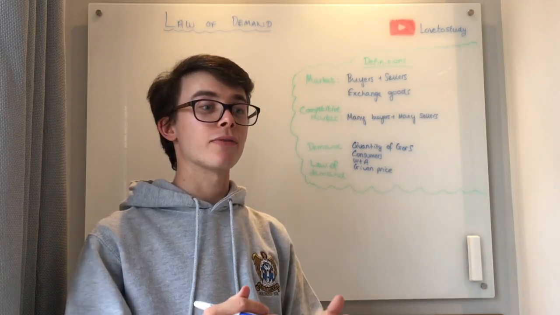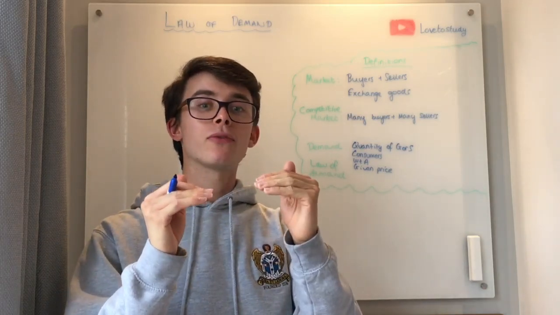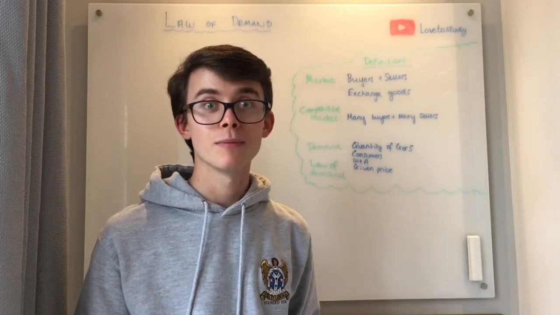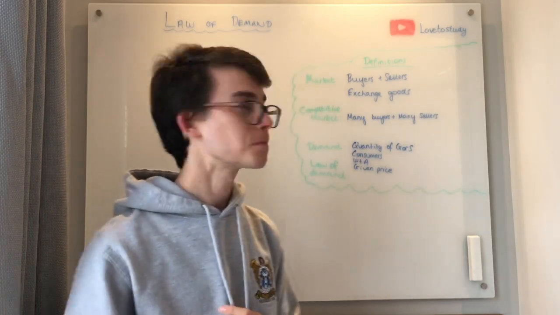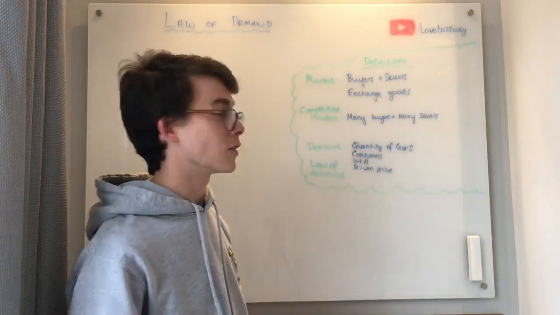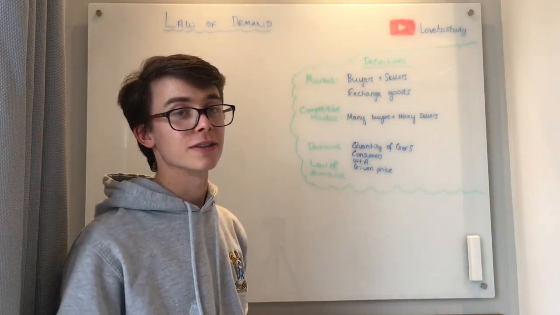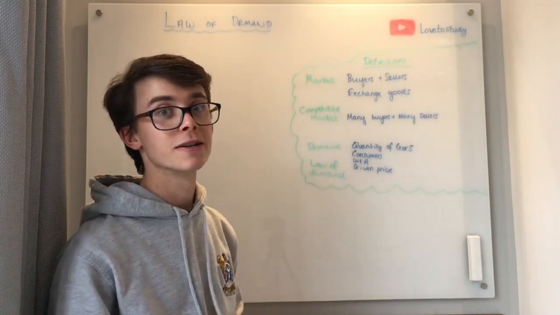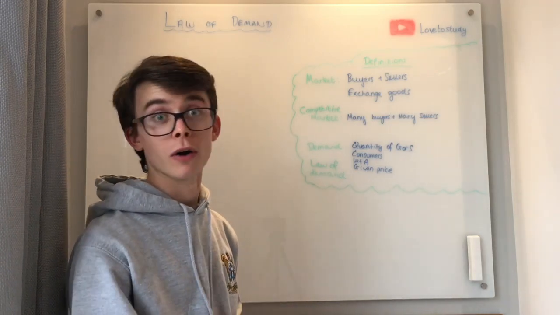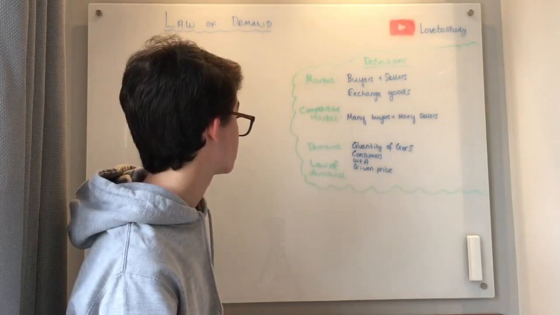That means that for any price above £5, I might be willing, but I'm not able. Therefore, I can't demand the product at that price. So we've got this idea of willingness and ability. In this example, any price below £5, I'm both willing and able to pay. So I demand the bag of coffee beans at this price.